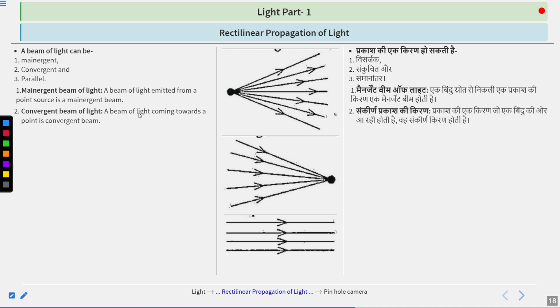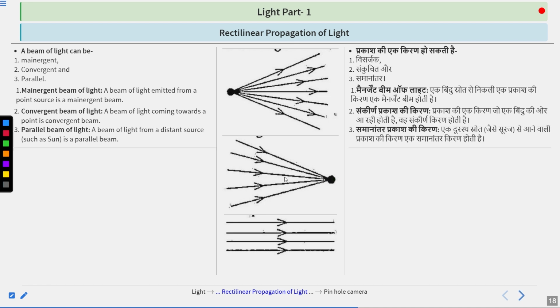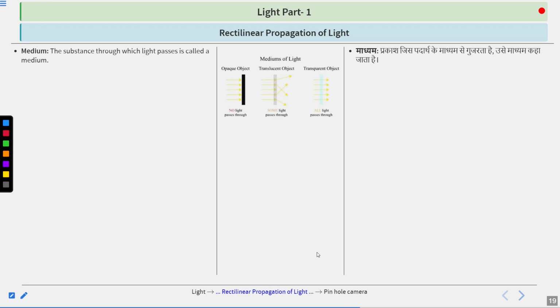Convergent beam of light. A beam of light coming towards a point is a convergent beam. Here the lights are coming towards the point. Convergent beam. Parallel beam of light. A beam of light from a distant source such as the sun is a parallel beam. If the source is at quite a distance, the light will travel in parallel lines. Here you can see.